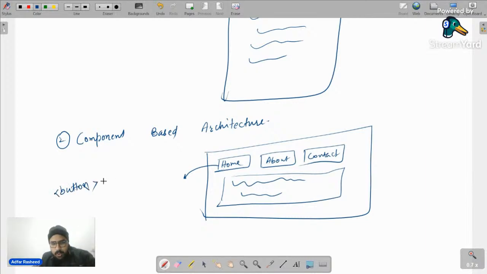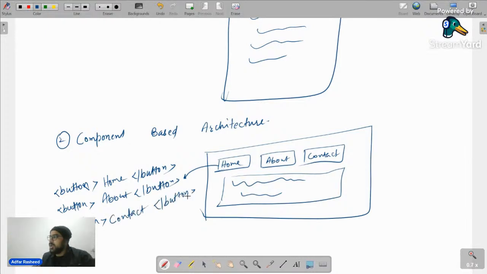Then I will put some content in it like home, and close my button tag like this. Similarly, in order to create about, I will write button, tell it about, and then close this button. Another example is contact: I write button, put contact, and close it. Do you think these are the three buttons that I will create? Of course, yes.